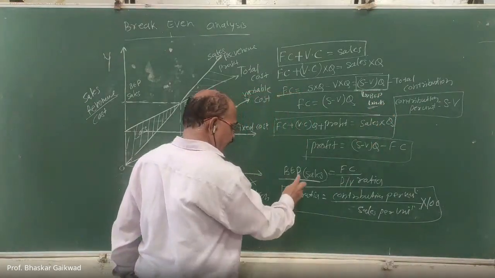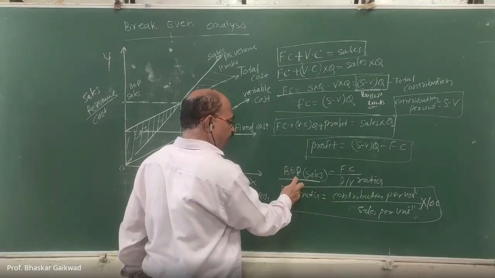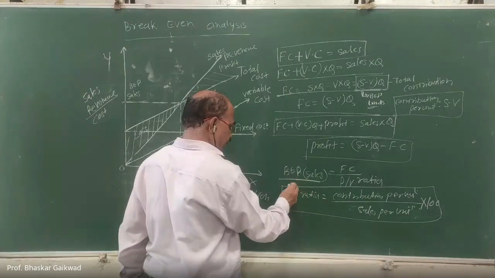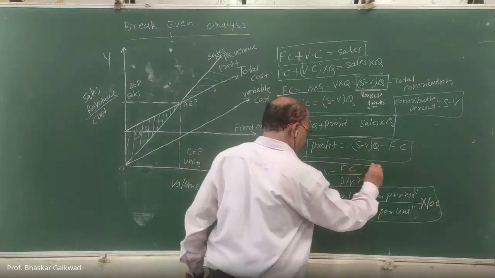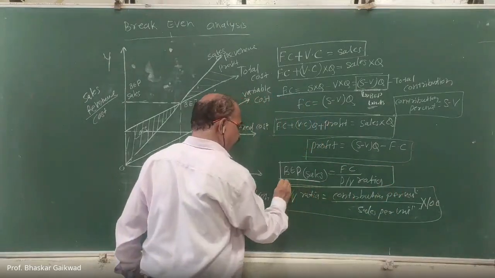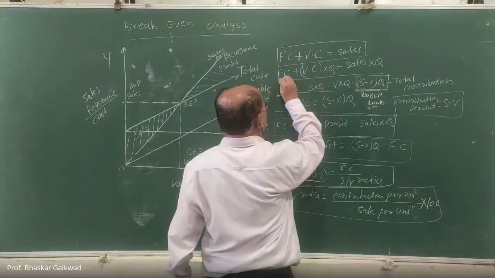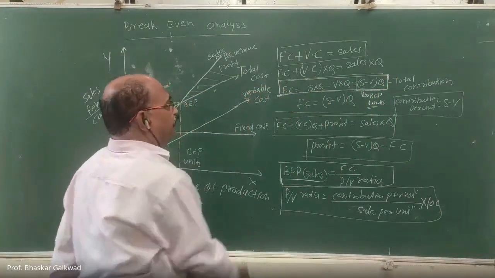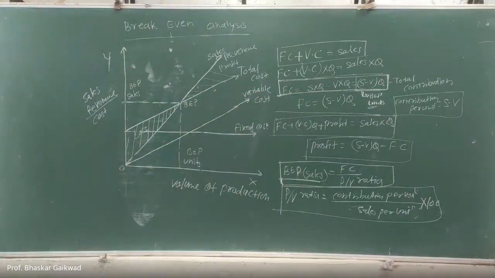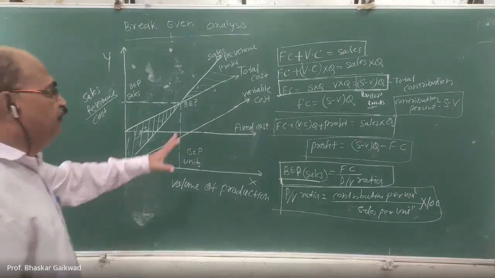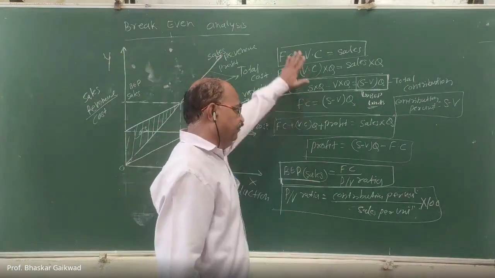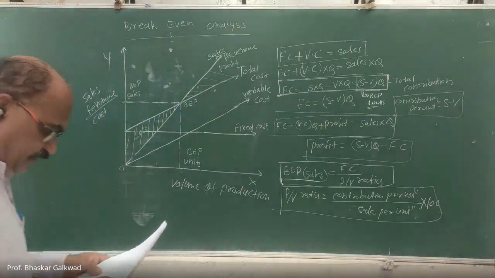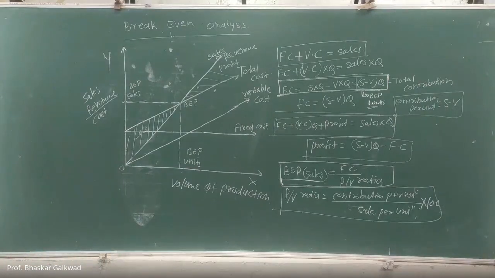And here this is the break-even point in terms of sales. So this is one equation and this is our second equation. These two equations are very important. Then one more thing is there, margin of safety.